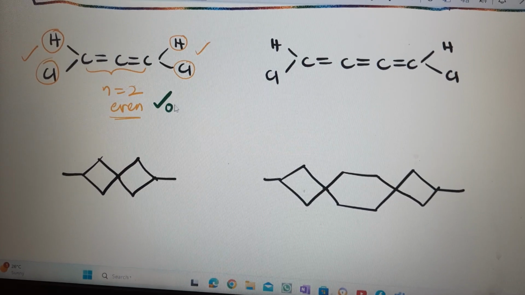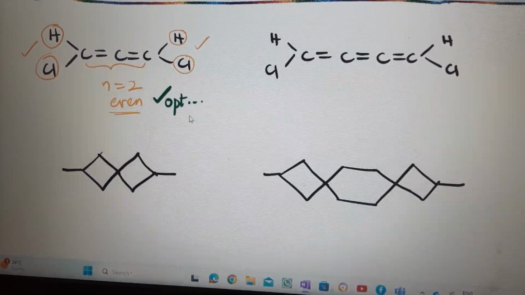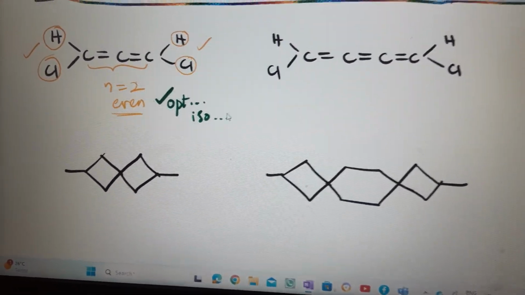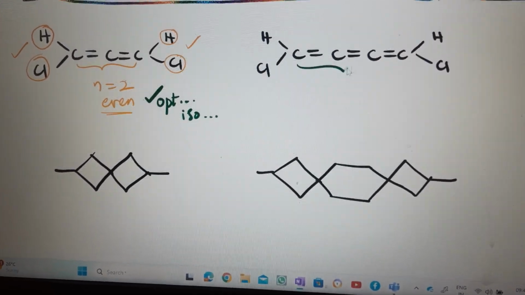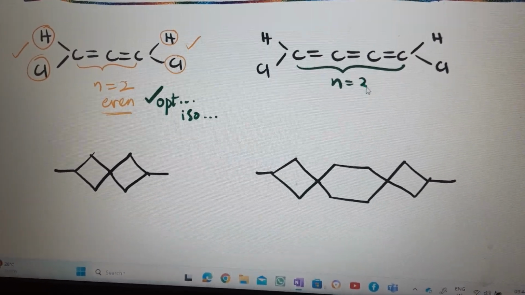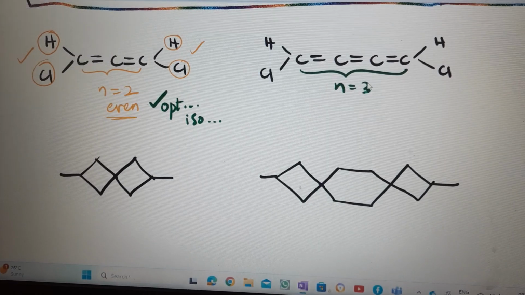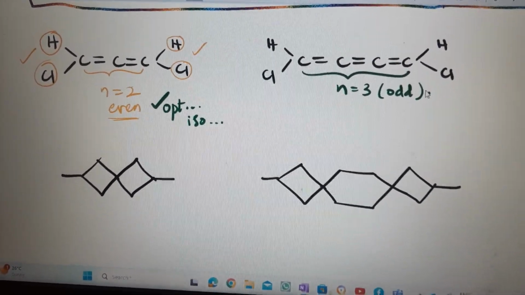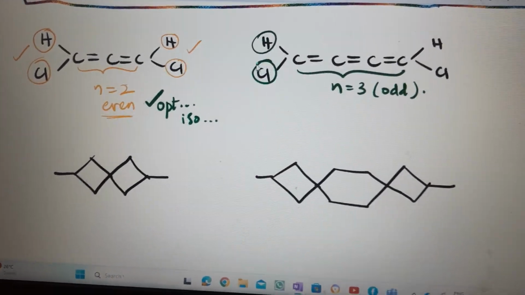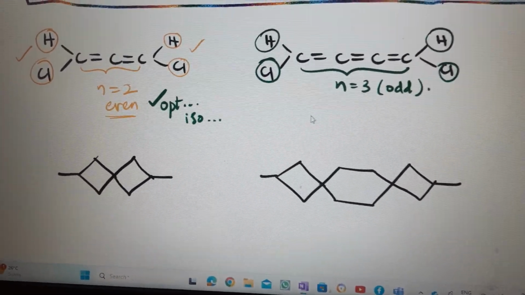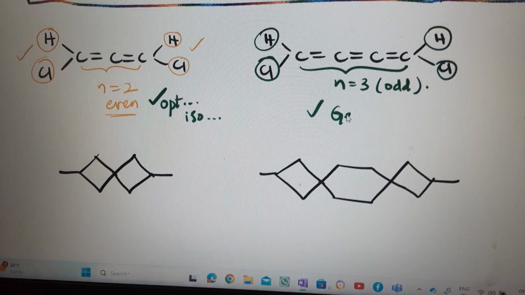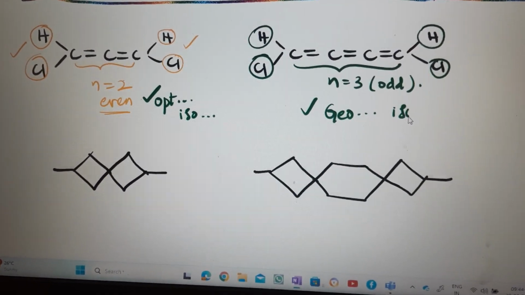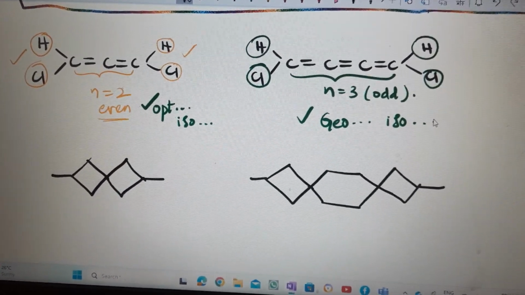So there is optical isomerism present. Now what about this? N value consecutive double bonds, 3 members are there. 3 is odd number, and two different groups at the ends. No doubt this can exhibit geometrical isomerism but not optical isomerism.